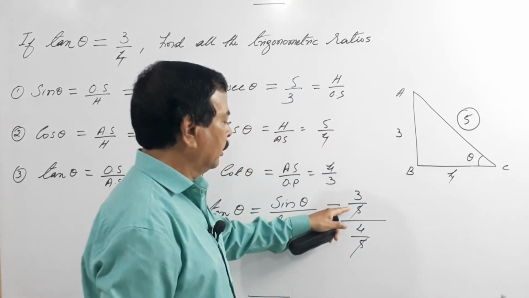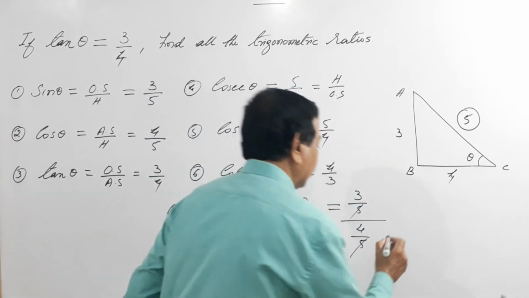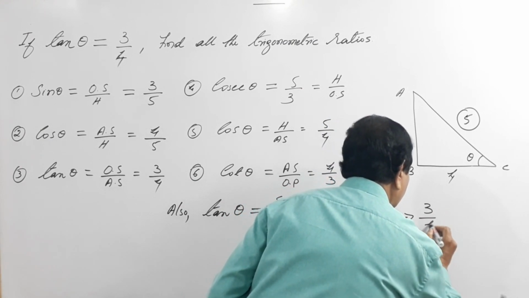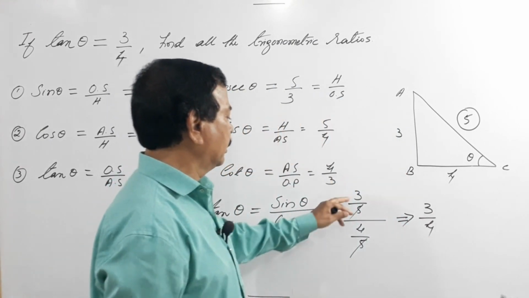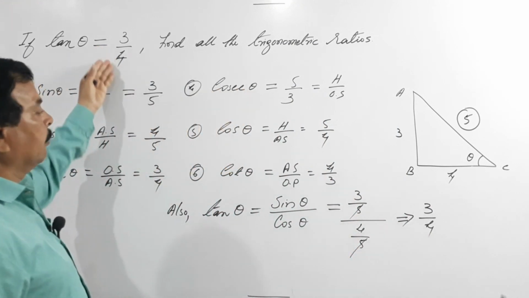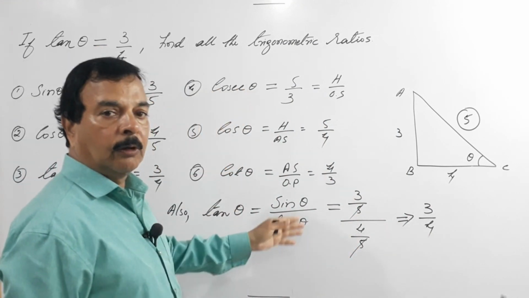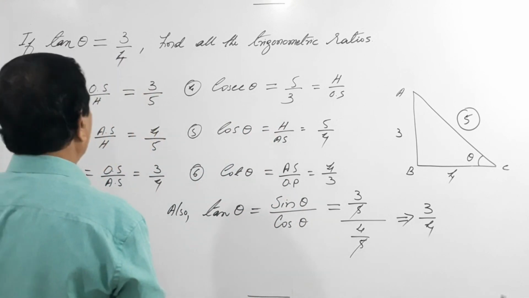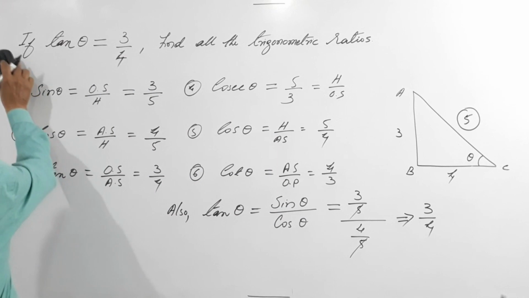So the denominator cancels. Look at this, 3 by 4. What he has given? 3 by 4. So this way also I can do, or the other way.